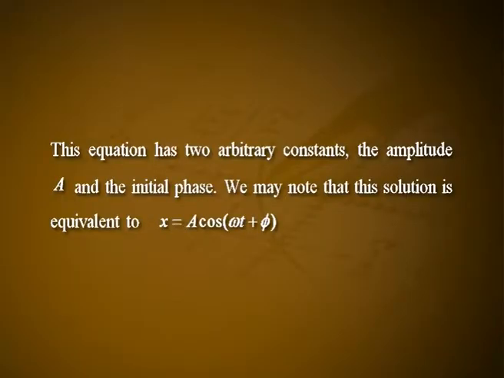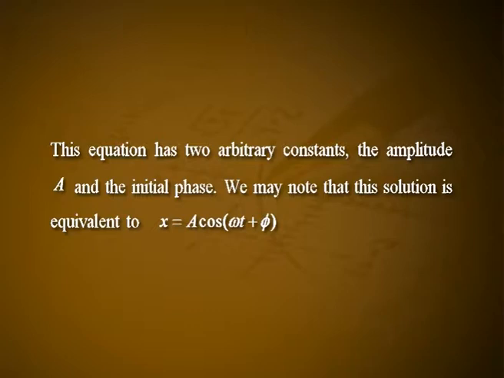In fact, a1 and a2 are complex numbers in such a way that a1 plus a2 is real and a1 minus a2 is pure imaginary. Let us write a1 plus a2 equals a sin phi and i into (a1 minus a2) equals a cos phi, where a and phi are two independent real constants. Thus, one obtains x equals a into sin(omega t plus phi). This equation has two arbitrary constants, the amplitude a and the initial phase.